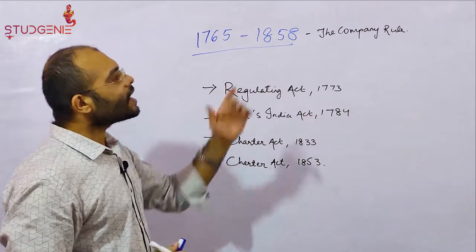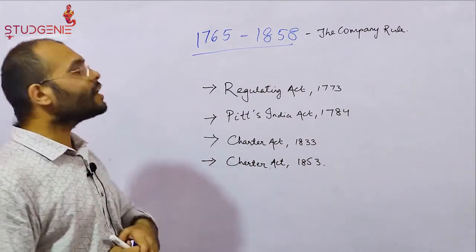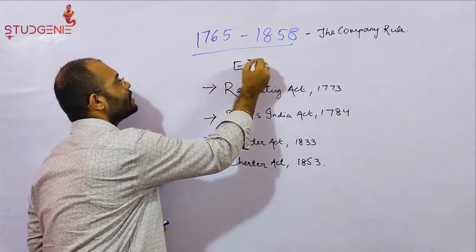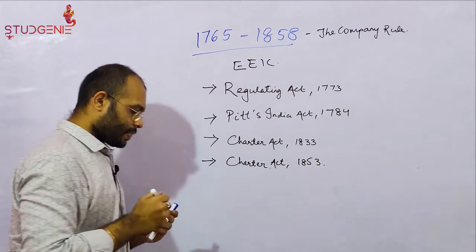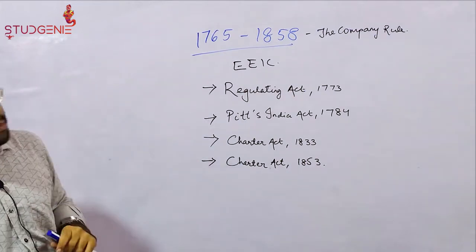Hence, the political affairs of the British territories of India were also managed by the English East India Company. So we would be looking at them one by one.